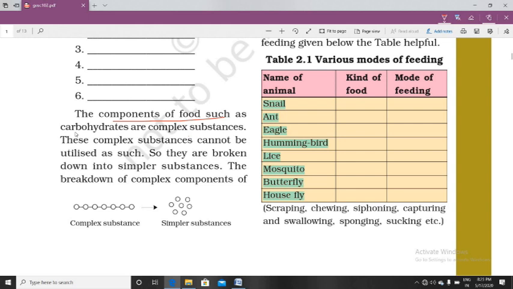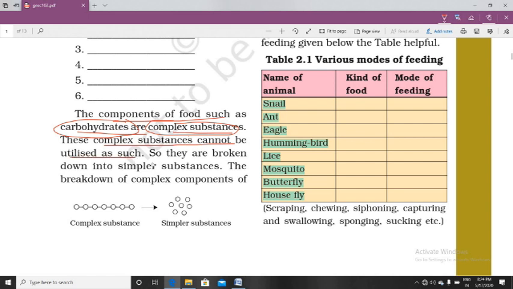Some of the components of food, for example carbohydrates, are complex substances. Normally, plants synthesize starch, which is also a type of carbohydrate, but it is a complex substance. These complex substances cannot be utilized as such.